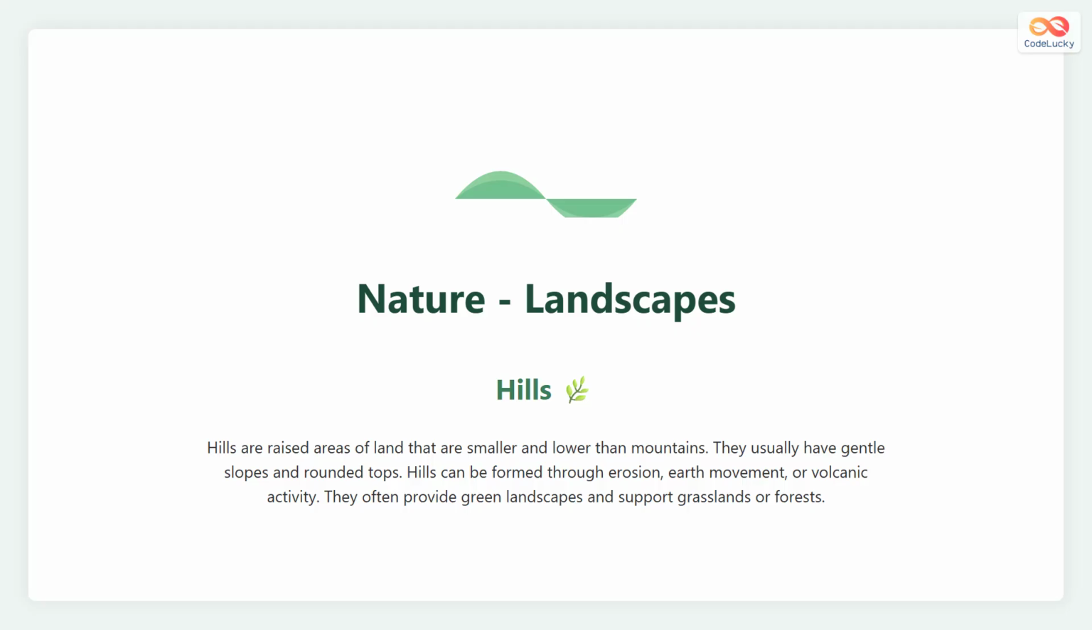Hills are raised areas of land that are lower and smaller than mountains. They usually have gentle slopes and rounded tops. Hills are often covered with grass or trees. They can form naturally through the movement of the Earth's crust or by erosion, when wind and rain wear down larger landforms. Hills are pleasant landscapes and often used for farming or small settlements.